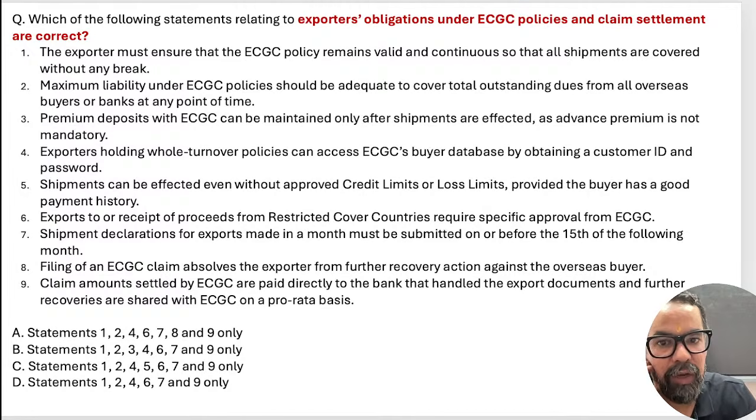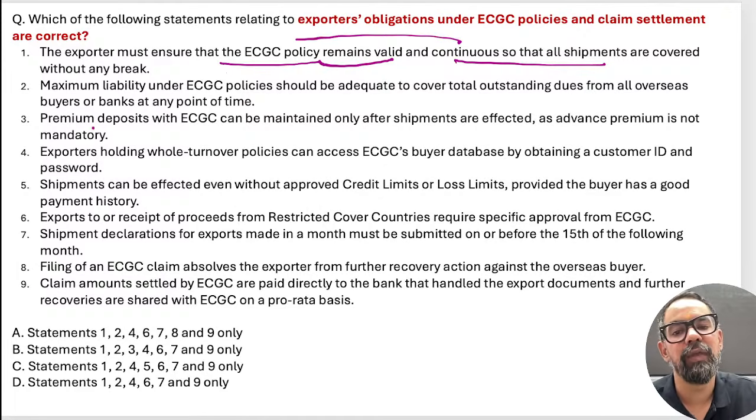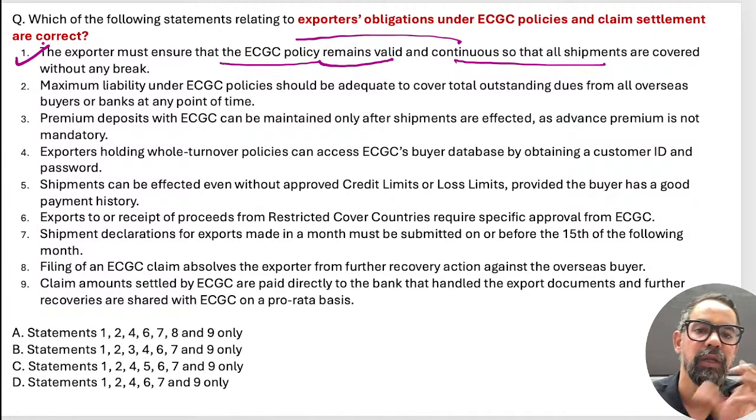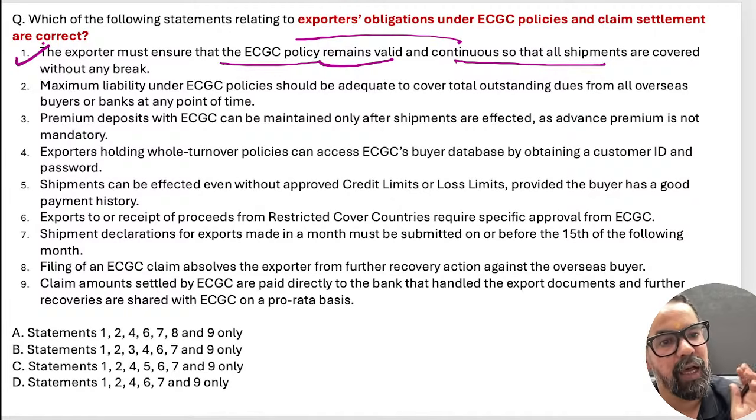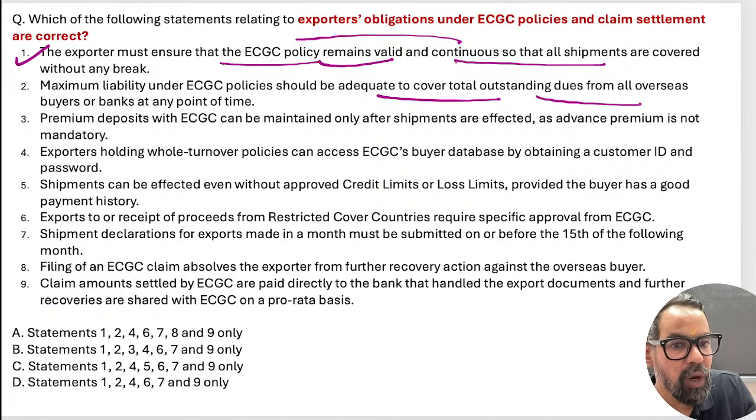So let's go through the statement. The exporter must ensure the ECGC policy remains valid and continuous so that all shipments are covered without any break. The exporter must ensure the ECGC policy remains valid during that particular period. Like, let's say if any contingency happened during that period, all the premium and others should be valid in that case. Maximum liability under ECGC policies should be adequate to cover the total outstanding dues from all overseas buyers or the bank at that point of time, right?